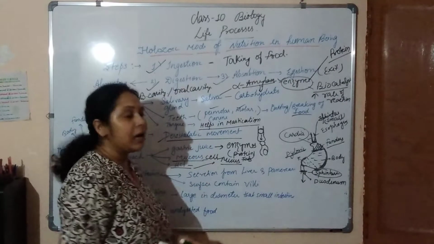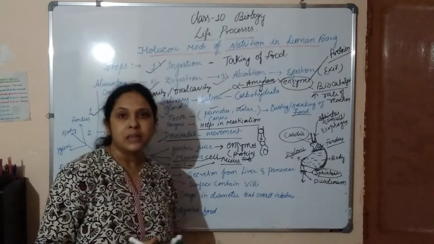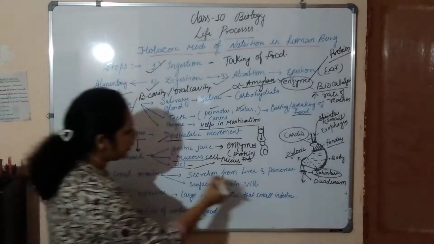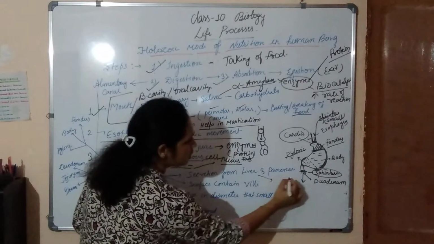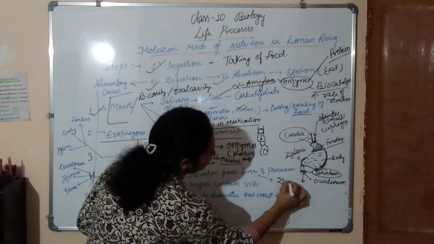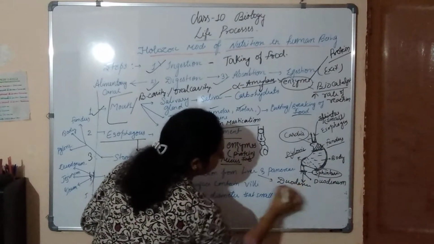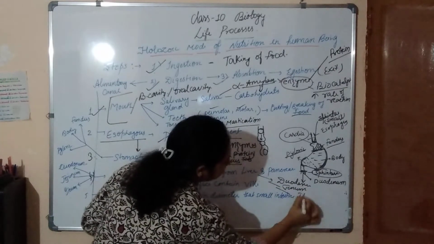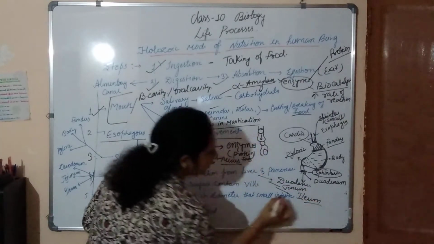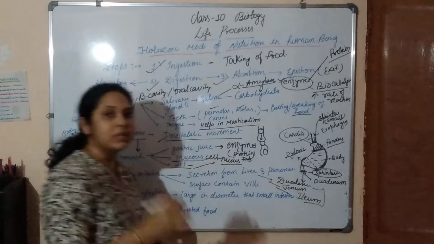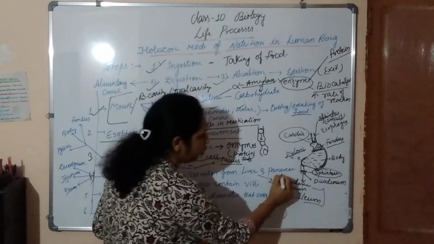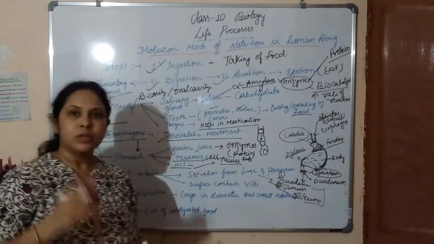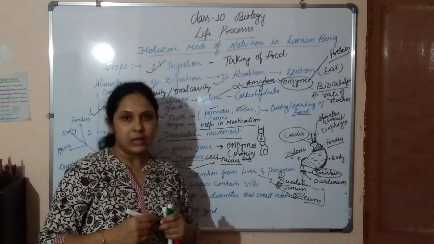The small intestine has 3 parts. The first one is your duodenum, then jejunum, and the third is your ileum. So these are the 3 parts. This first part is your duodenum, then jejunum, and third is your ileum. So this is the part of the small intestine.